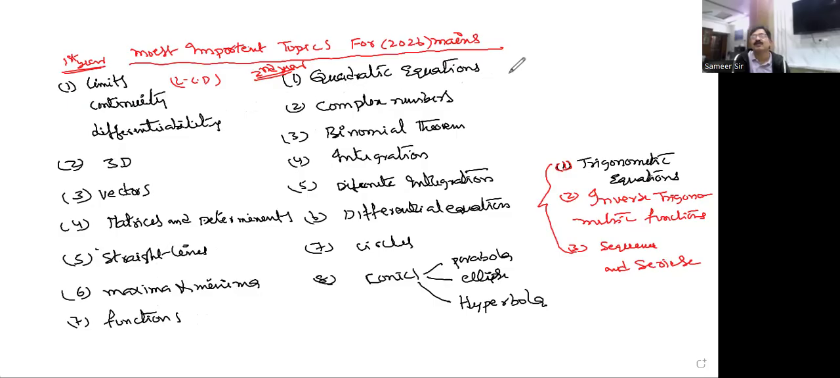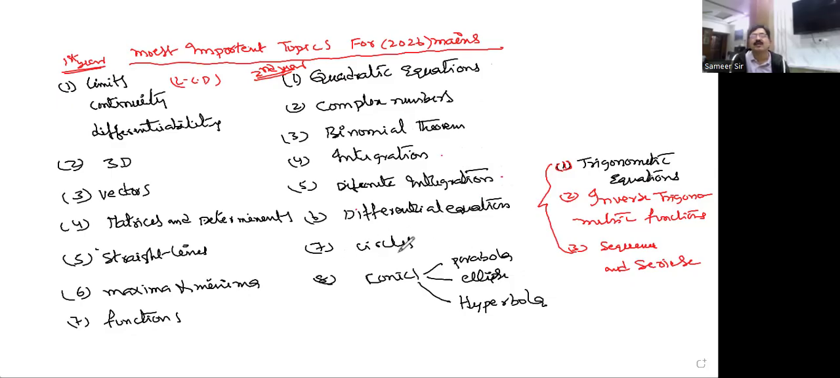What are the most important topics in second year? These are the predicted ones. Quadratic equations, complex numbers, and binomial theorem, from algebra. I have taken these 3. And from integral calculus, I suggest integration, definite integration, and differential equations. We'll get more questions from these 2 topics of calculus.